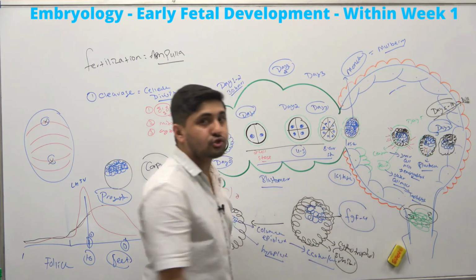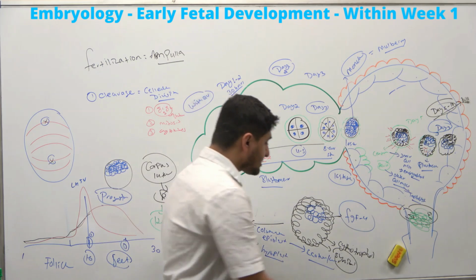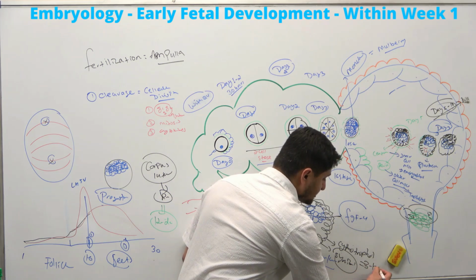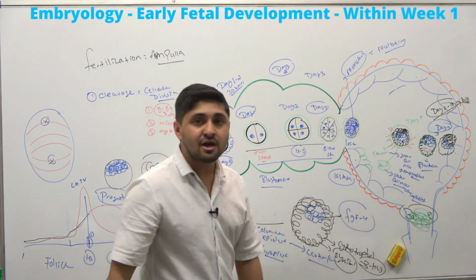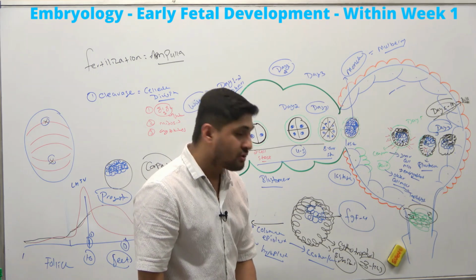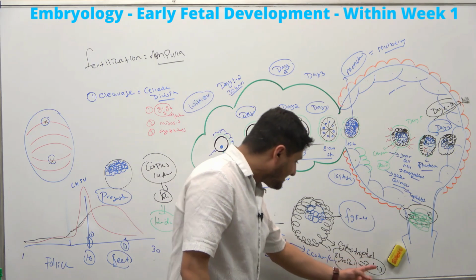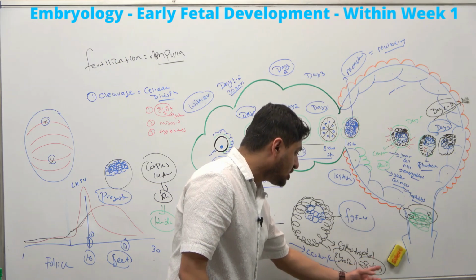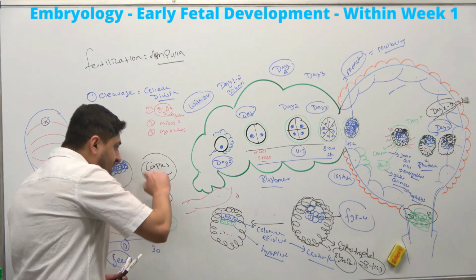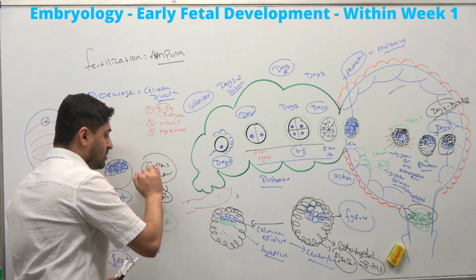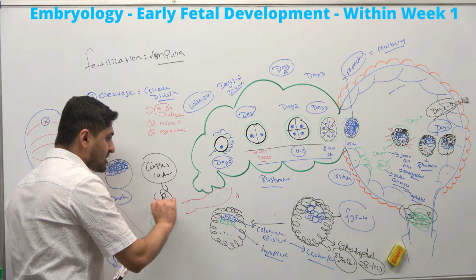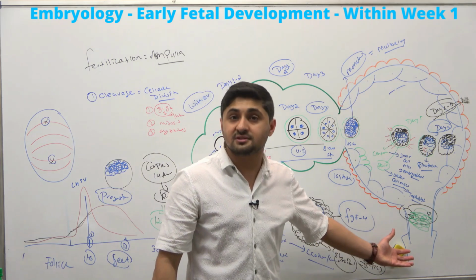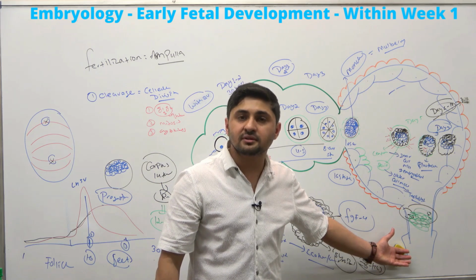And this syncytiotrophoblast releases something called beta hCG, beta human chorionic gonadotropin hormone. This beta hCG communicates to the corpus luteum to continue producing progesterone for the products of conception. All right, so this is something that you have to remember.